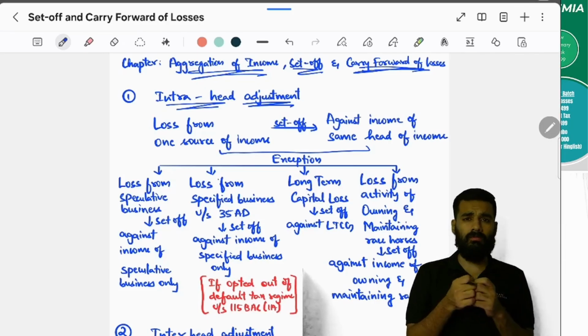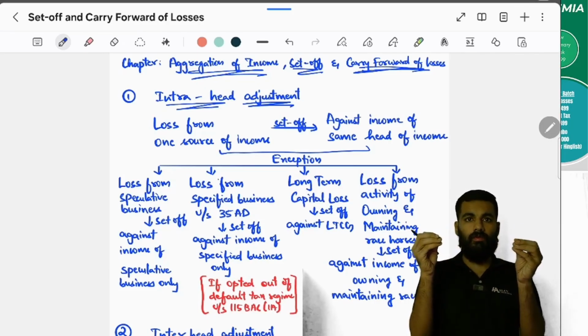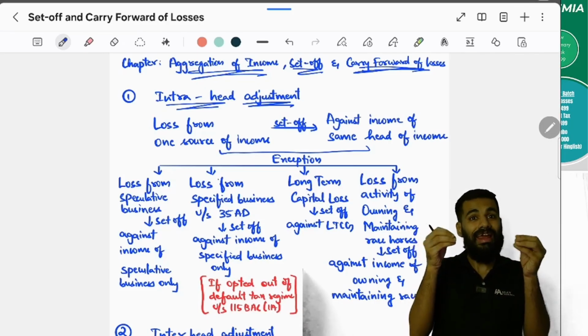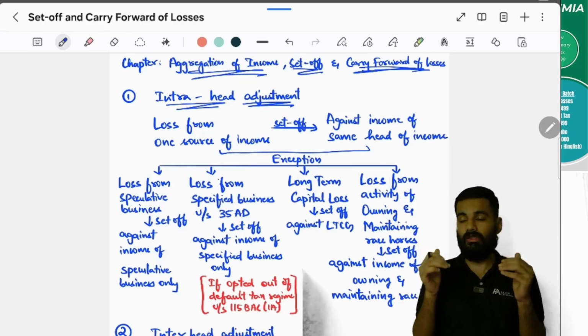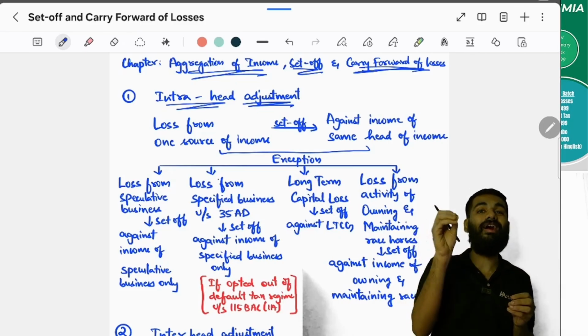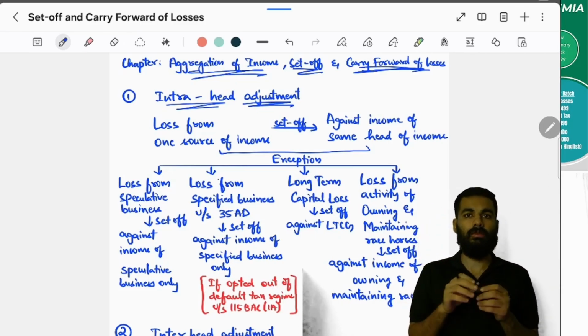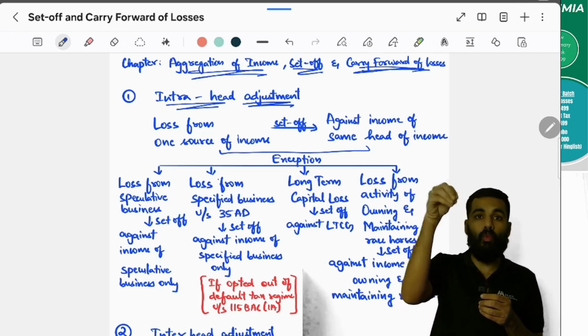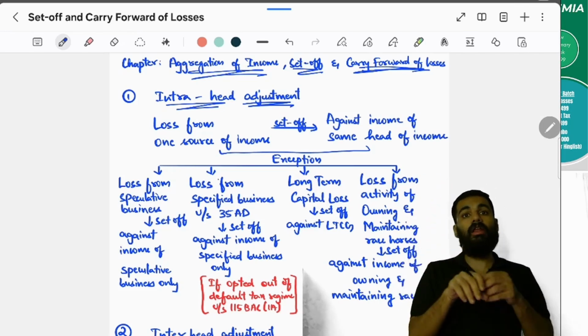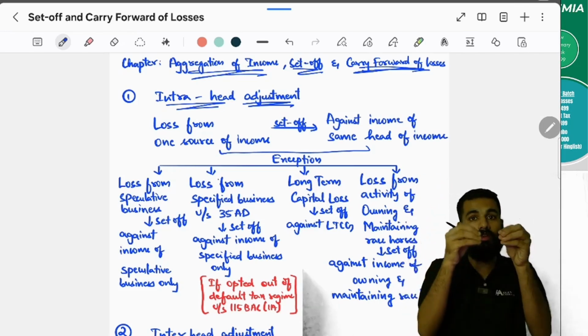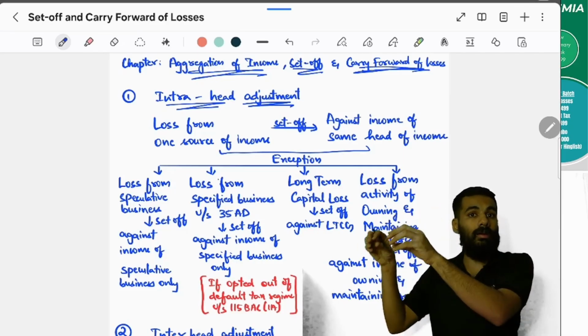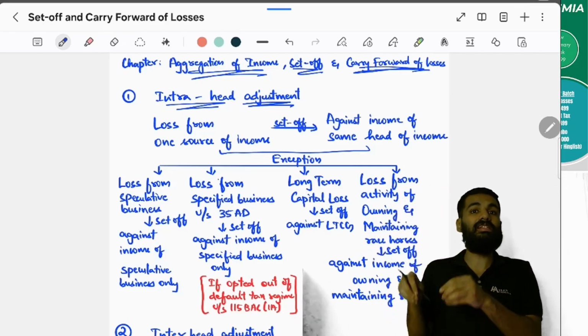Yeah. So, if there is a loss in any head of income, first you have to do an intra head adjustment. What is an intra head adjustment, sir? If the loss is of one particular head, then you should set it off with an income from the same head.